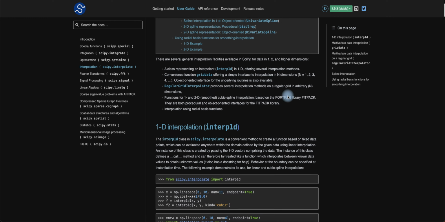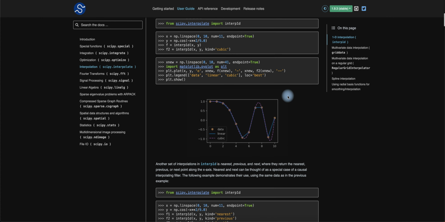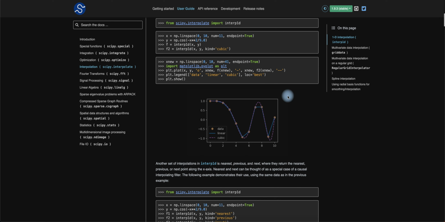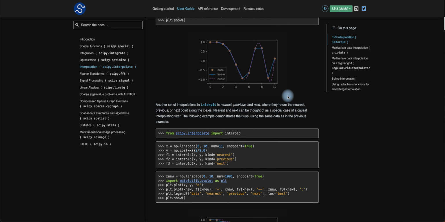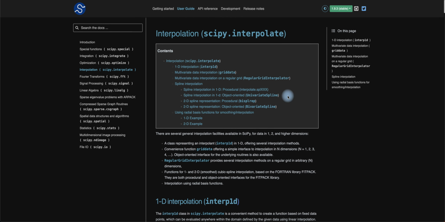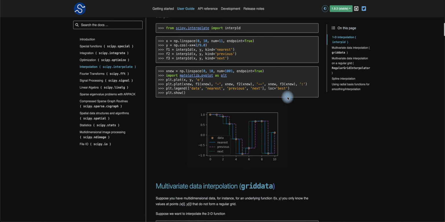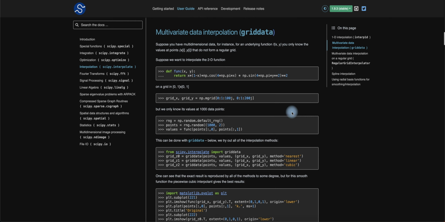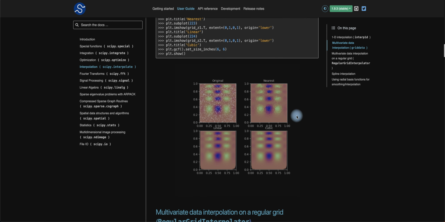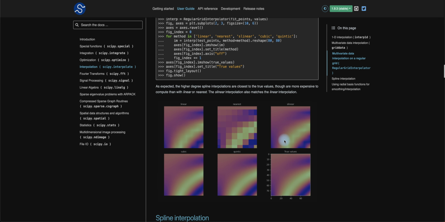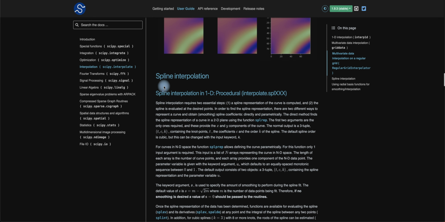Interpolation, right? You're dealing with linspace. You're basically trying to interpolate graphs using the plots to see what goes on. You basically try to interpolate the graphs and see how it works. Manipulations, basically for 1D, cubic spline interpolations, however it may be, right? So you try to figure out what the points are and see how these things work. Multivariates, they have those there. You've got the original, nearest, some data manipulation when it comes to images, right? And then you could definitely look at more of this below.